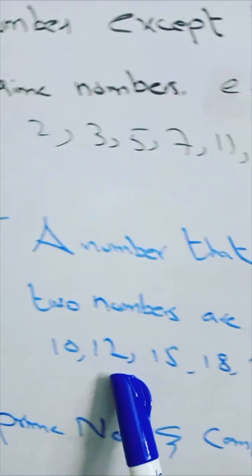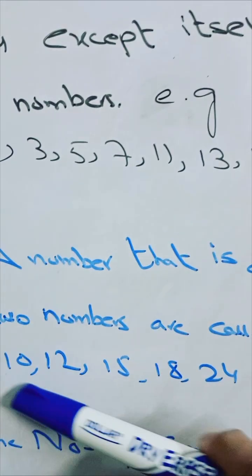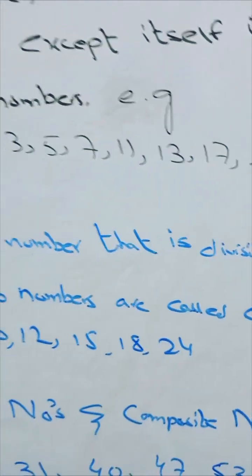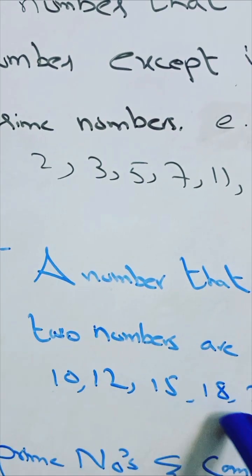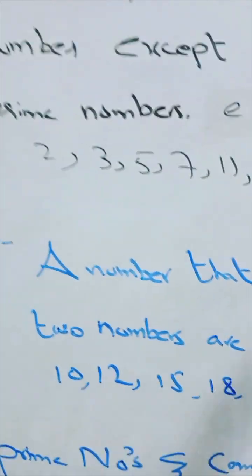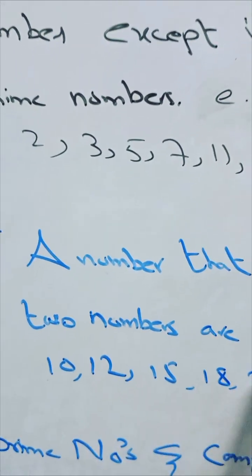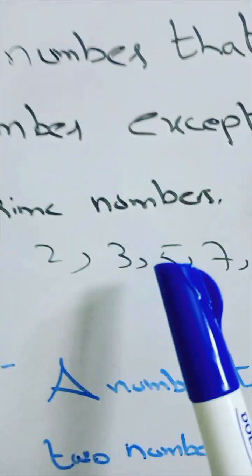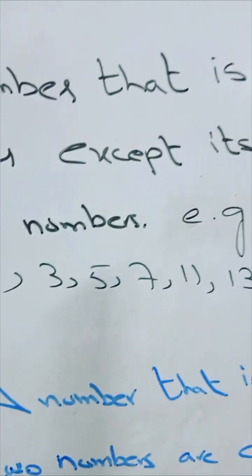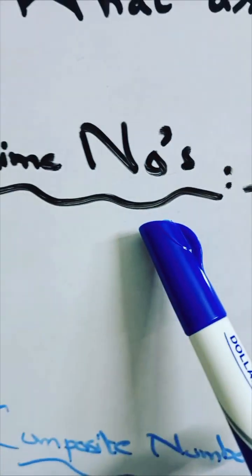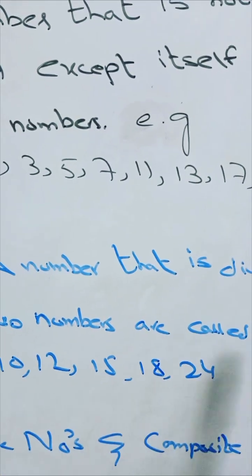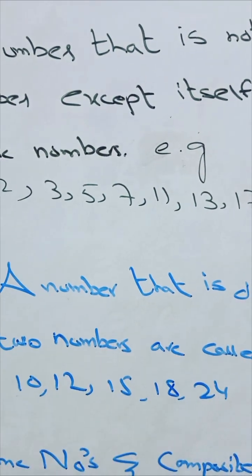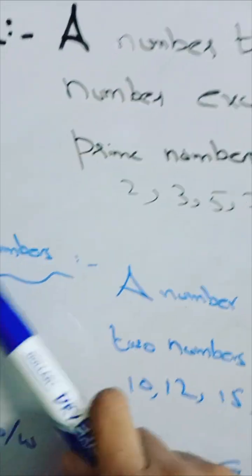Okay, 10, 12, 15, 18, 24, these are all known as composite numbers. I don't select them specifically, I just write randomly. Okay, so don't confuse prime numbers, even numbers and composite numbers. The number which is not divisible by any number except itself is known as a prime number, and a number which has more than 2 divisors, or you can say more than 2 factors, is called a composite number.